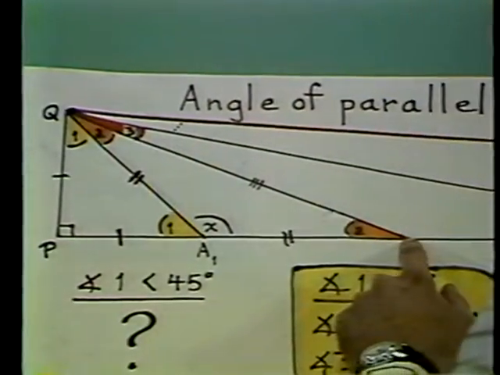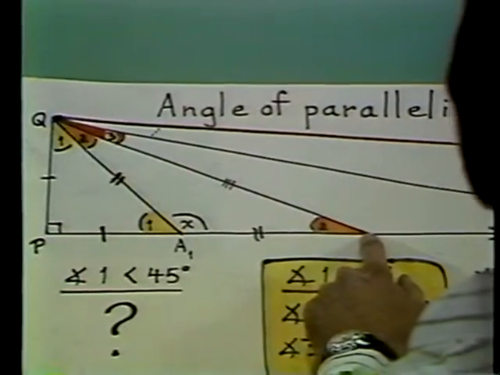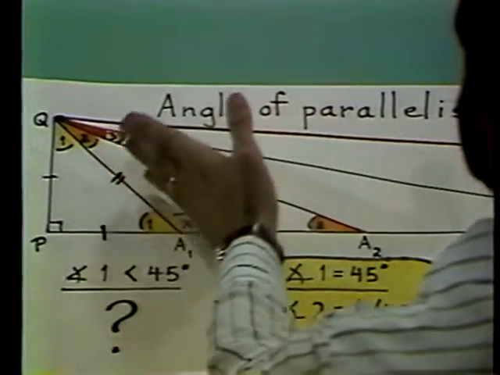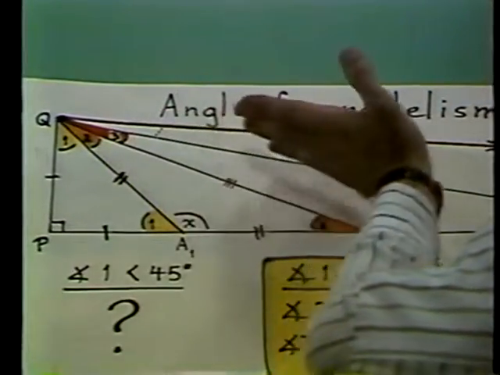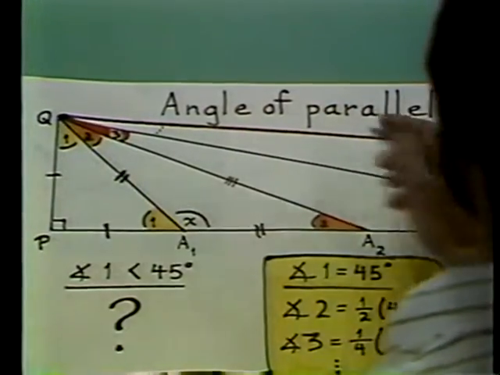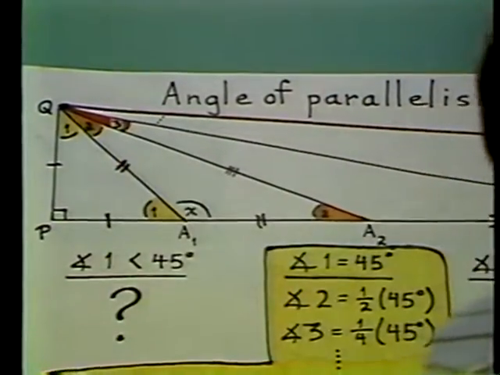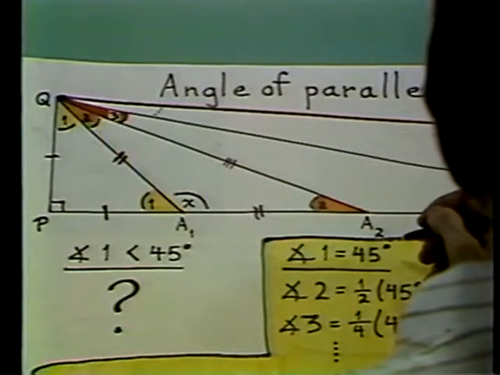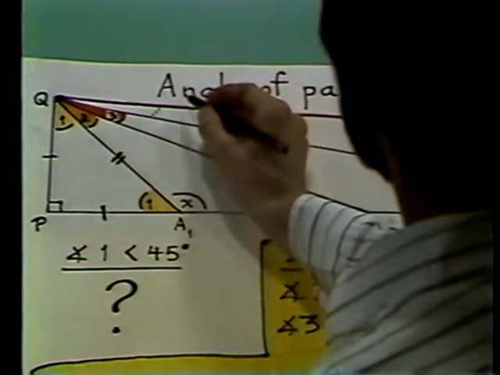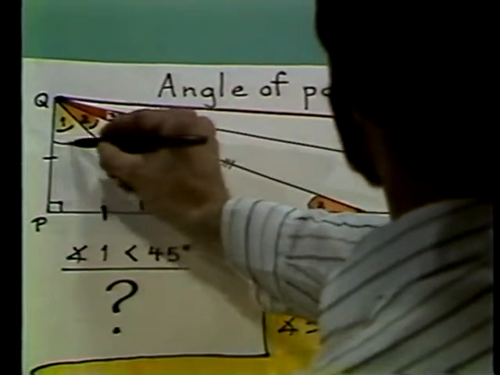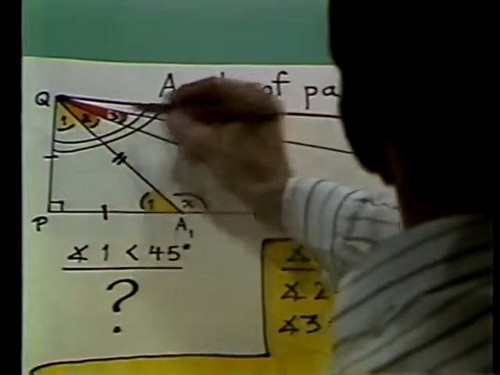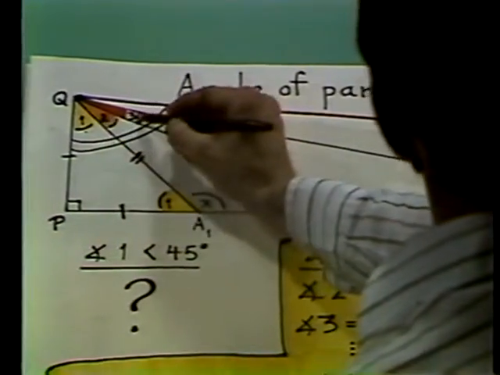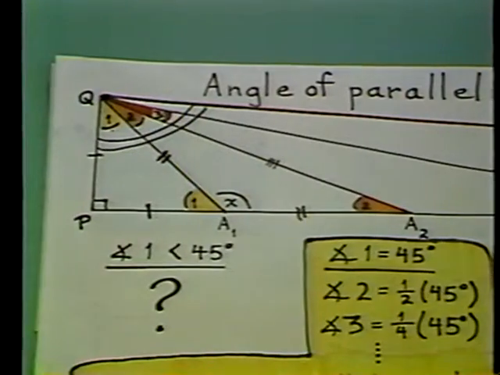Now you take that hypotenuse and reproduce it down here. What happens? This line, the hypotenuse, continually gets a sharper and sharper angle until finally, as you go towards infinity, this line is eventually going to become parallel. The angle of parallelism is found by adding up all these little angles here. Angle 1 plus angle 2 plus angle 3 plus angle 4 and so on.